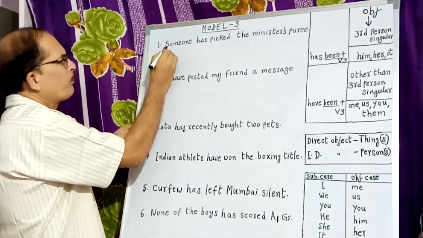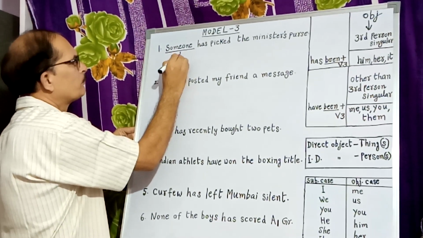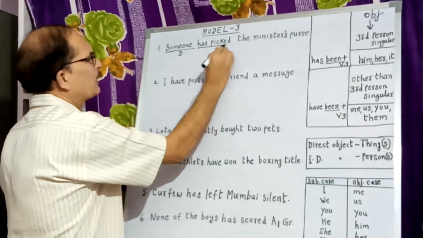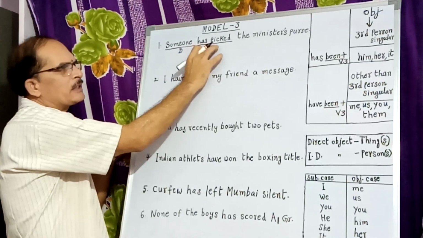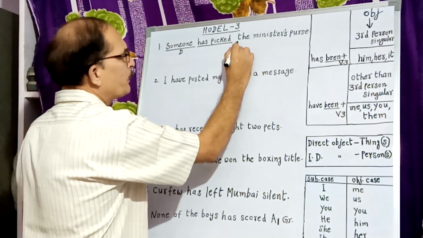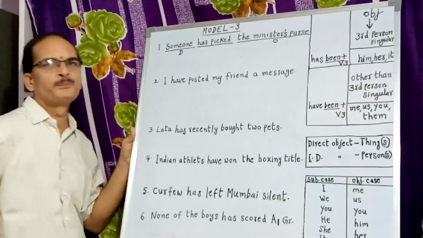Let's start here. Here the subject and the doer is someone. What is the verb here? Has picked. Has is the auxiliary verb and picked is the main verb. The tense is present perfect, has plus V3. Someone has picked what? The minister's purse. So this is the object.